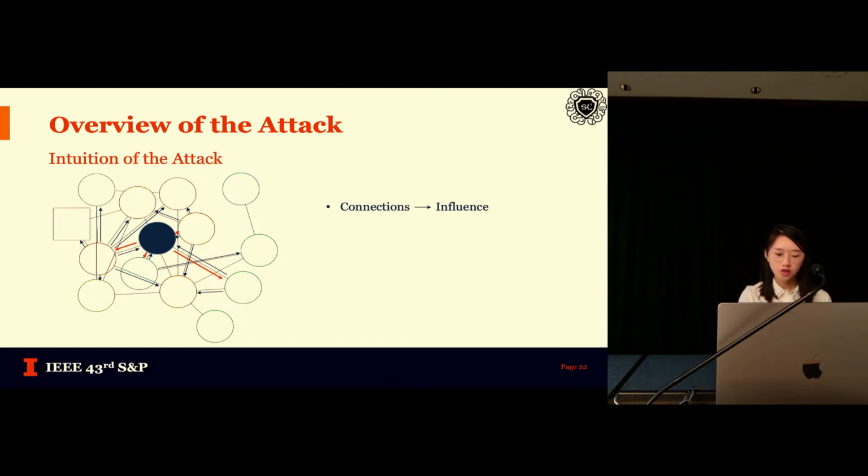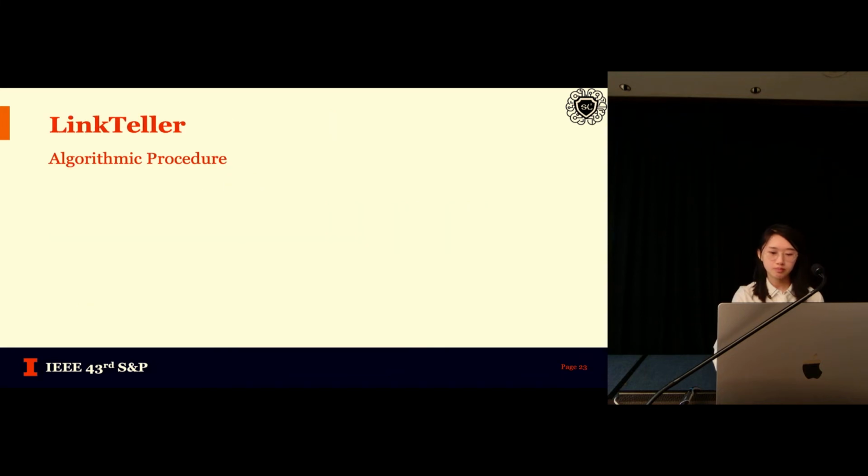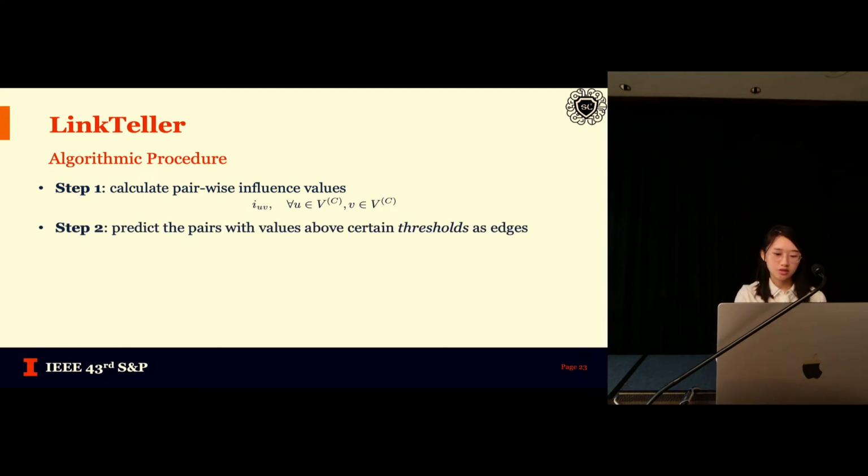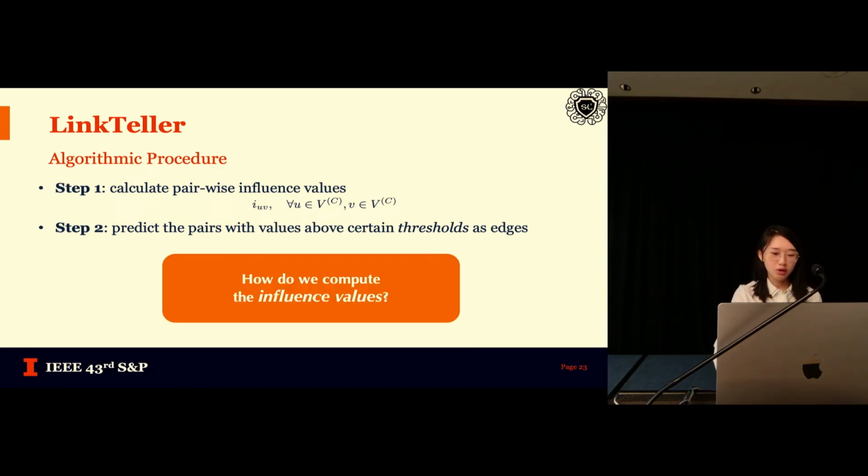Therefore, if we can somehow compute the influence value of one node on the other, we will be able to tell whether there exists an edge. Here comes our algorithm. First, we calculate the pairwise influence values among all node pairs. Then, for the pairs with values above certain thresholds, we predict them as edges. Till now, our question is, how do we exactly compute this influence value?